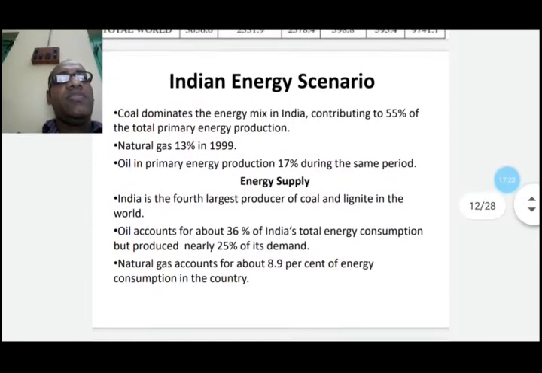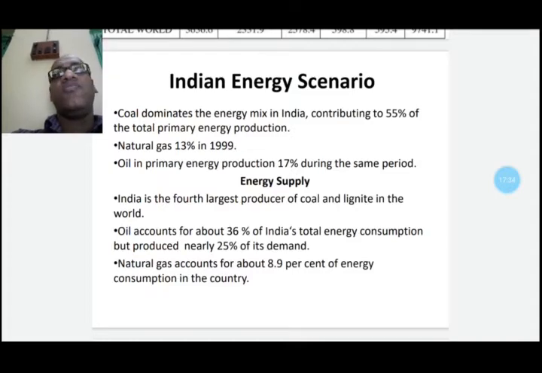Energy supply. India is the 4th largest producer of coal and lignite in the world. So India has a huge coal reserve, at least 84,396 million tons of proven recoverable reserve.